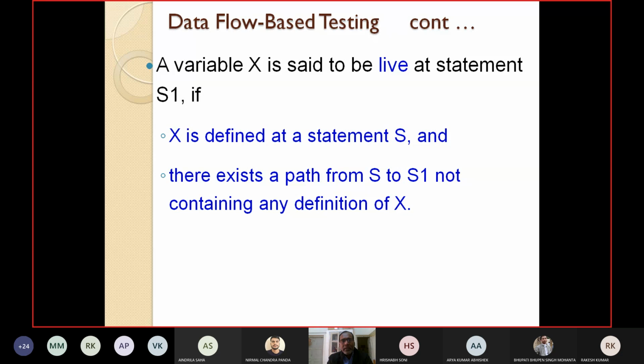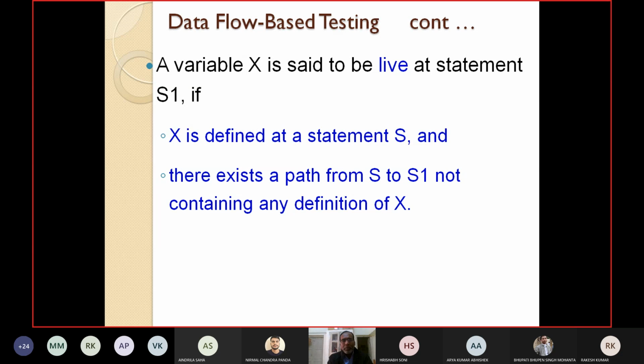I am repeating again. Suppose there is a variable X, and we say that variable X is said to be live at statement S1 if two conditions are satisfied.